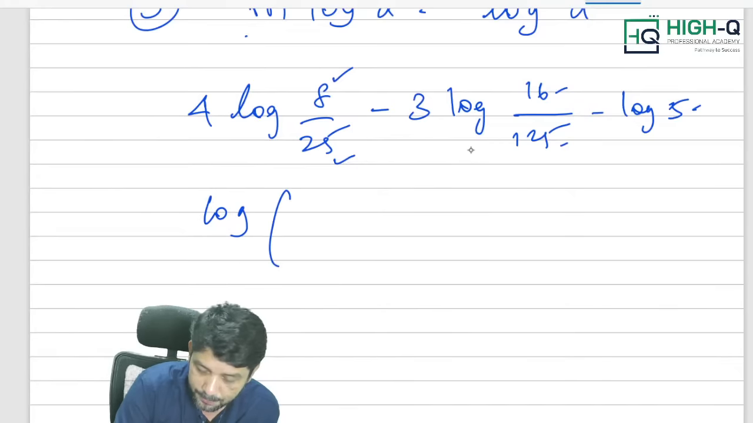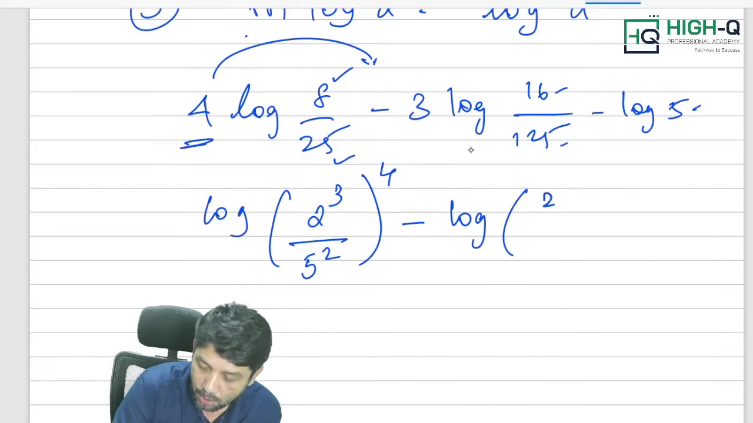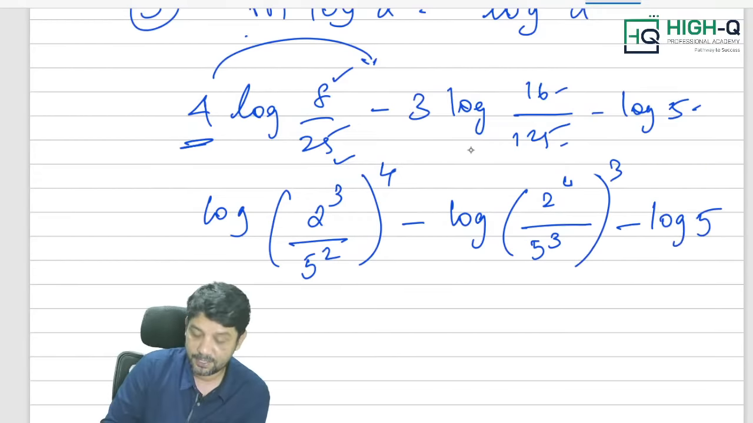Log of this 4, I am just leaving it. 8 is 2 cube, by 5 square, whole power 4. This is the first step you need to do. Log of 2 power 4 to the base 5 cube whole power 3, minus log 5. Am I right, my dear? This is the first step you will be doing.